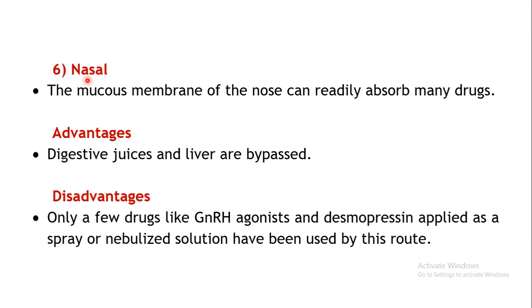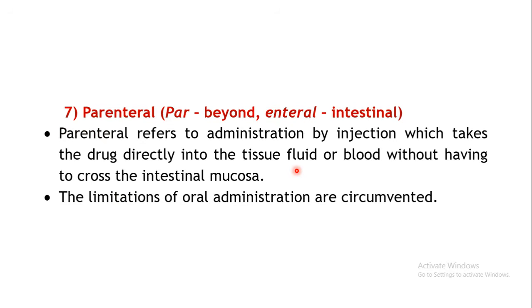Okay. The next route is the nasal. Here the drug is applied to the mucous membrane of the nose, and from here it will get absorbed into the systemic circulation. The advantage is that digestive juices and the liver are bypassed. So those drugs which are susceptible to being metabolized or destroyed by the digestive juices, or those which have high first pass metabolism, such types of drugs can be given by the nasal route. The disadvantage is that only very few drugs can be given by this particular route, in specialized types of formulations.